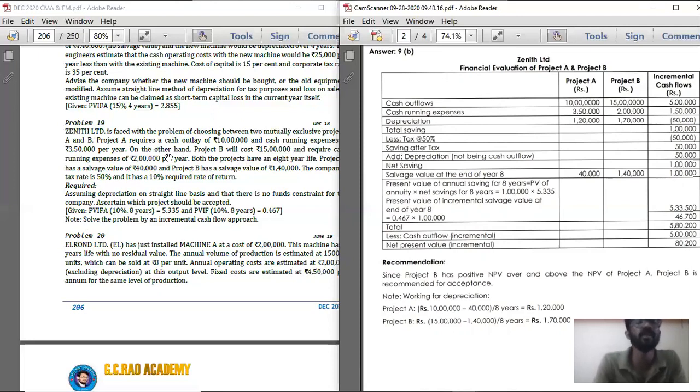Under which option the present value of cash outflow is less, you should accept that project. That is how we would have calculated. Now we are using incremental cash flow, so using that we should calculate which project is acceptable.